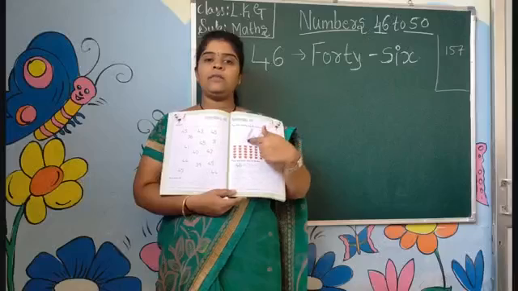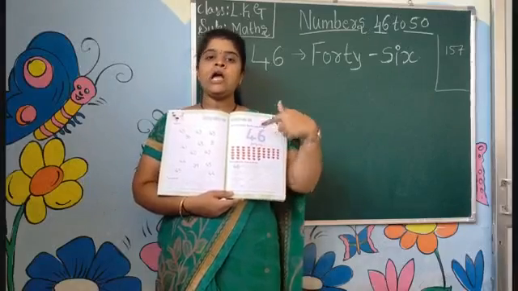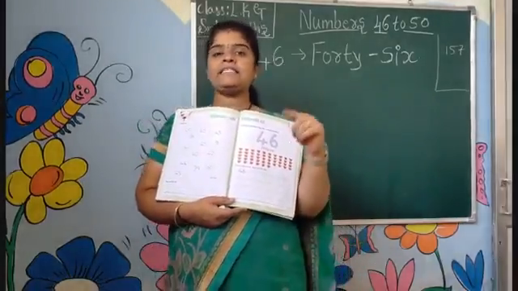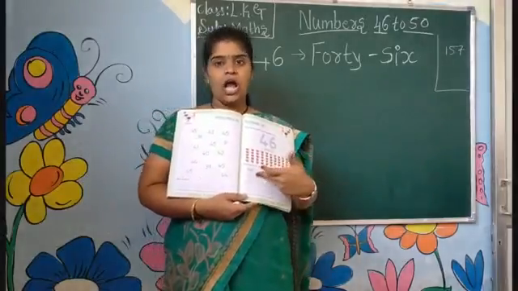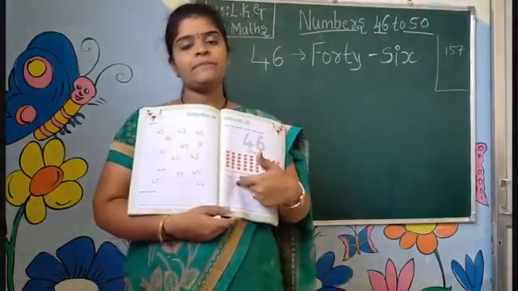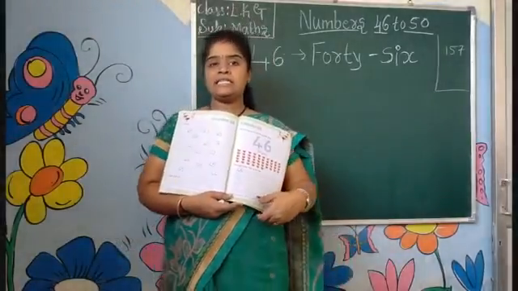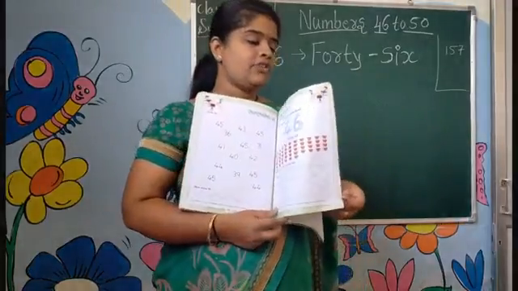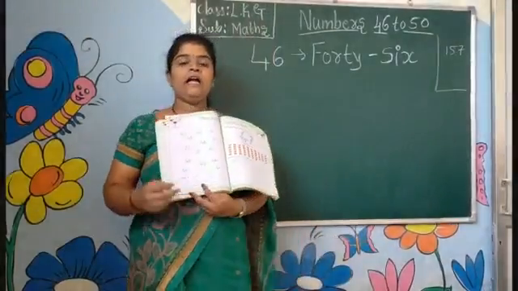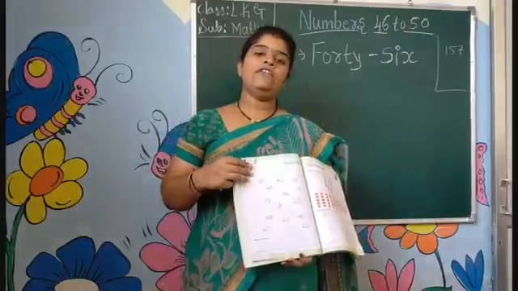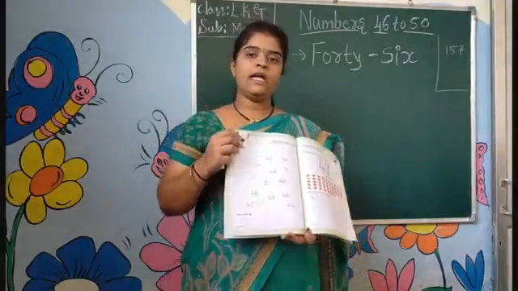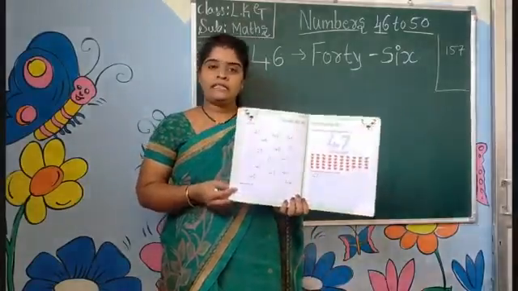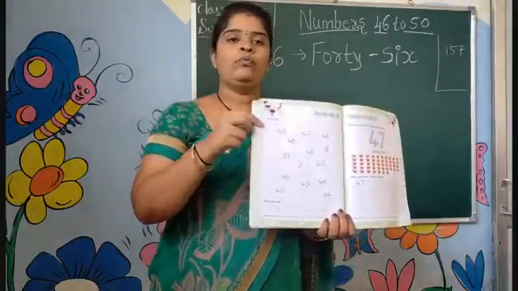You have to read the number first, 46. After that you have to read the number name, FORTYSIX, 46, and count the teddy bear faces. Below they have given a tracing box. You have to trace that given number and turn the page. Yes. Here you have to circle the 46. You already did this, children. You already did it for the numbers 21 to 45. Like that we have to do.